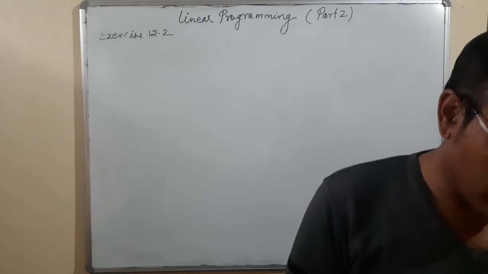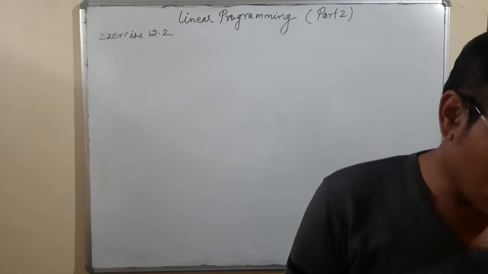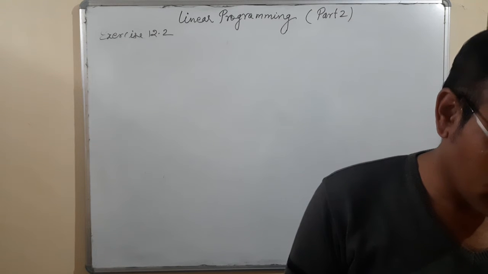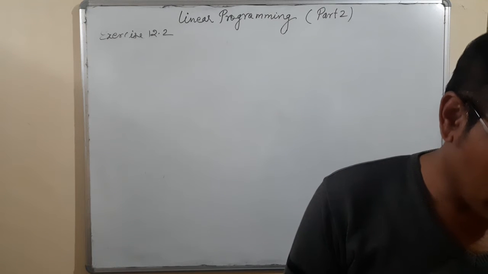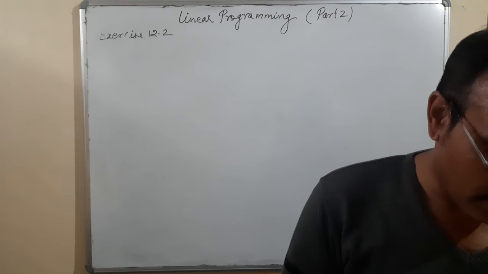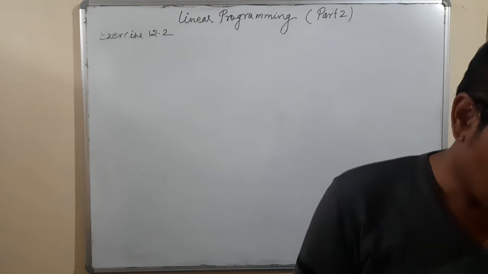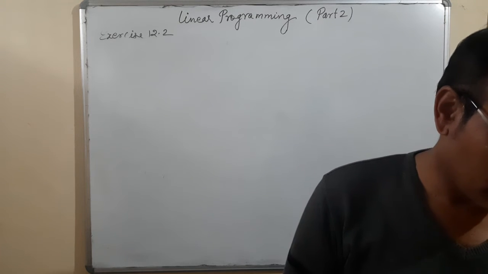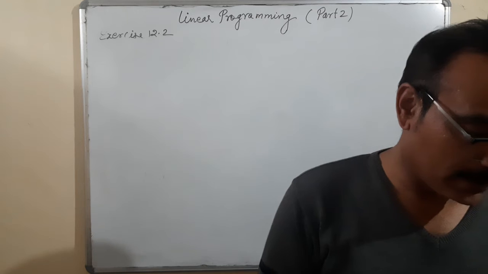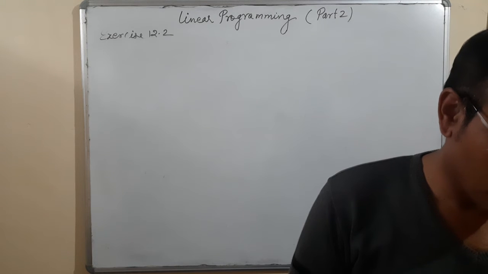1 unit of food F1 contains 3 units of vitamin A and 4 units of minerals. 1 unit of food F2 contains 6 units of vitamin A and 3 units of minerals. Formulate this as a linear programming problem. The minimum cost of the diet is to consist of a mixture of these two foods, right? So we'll consider that food F1 be x and food F2 be y.